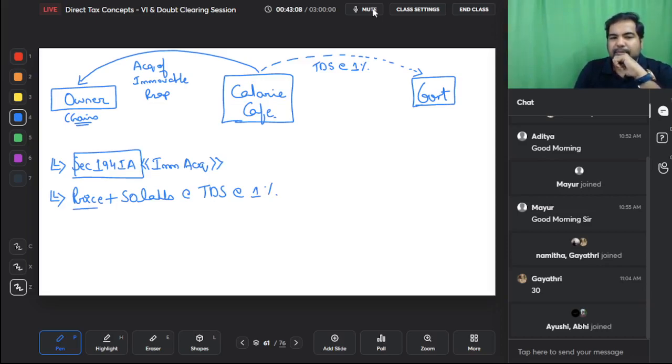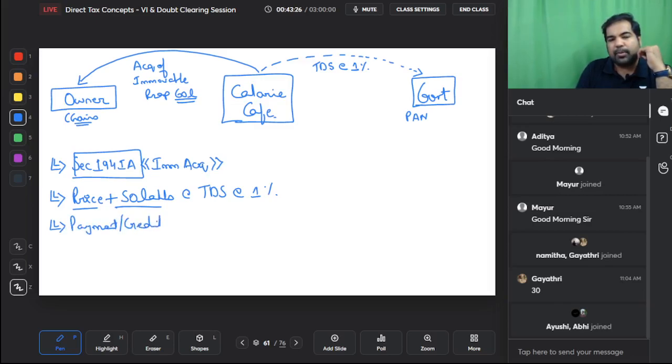Only if the price is more than 50 lakh. In our example, let's say it is 60 lakh. So in that case, on the entire amount, never on the excess amount, on the entire amount, TDS at the rate of 1%. Again, you need to give PAN to the government. If you don't give any PAN, by the way, this is on payment or credit basis, whichever is earlier.